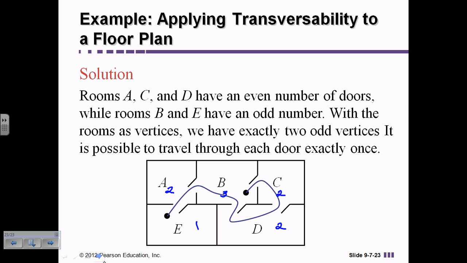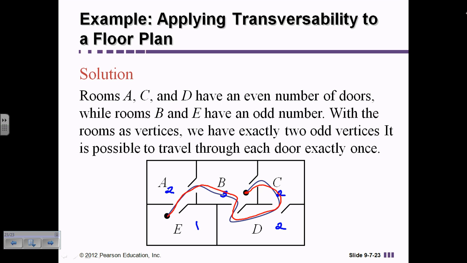And I had already shown you what that path was. So I started at E, I went up through B, down here, back up to C, and I ended up back in B. So I touched each door only one time, and I did not overlap any of the doors.